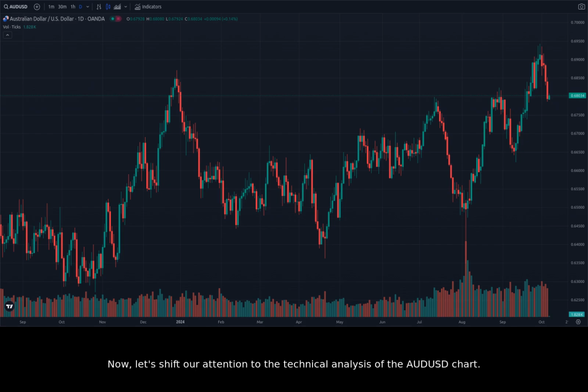Now, let's shift our attention to the technical analysis of the AUDUSD chart. First, let's look at the daily chart. We see that the AUDUSD has been trending lower for the past few weeks. This downtrend is reinforced by the recent break below the previous support level of 0.6750. The current price action is indicating a potential continuation of this downtrend. The RBA's rate cut has only added to this bearish sentiment.